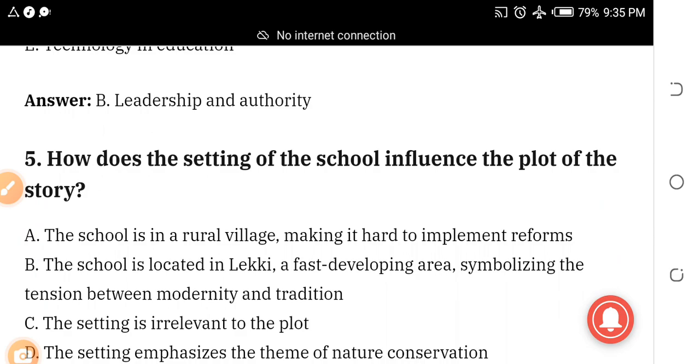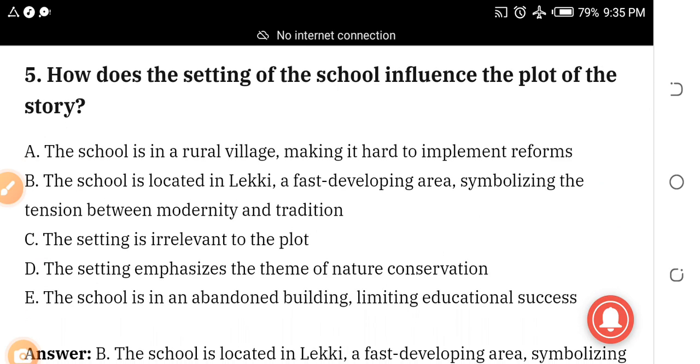Okay, number 5 question is, how does the setting of the school influence the plot of the story? Setting is location. How does the setting of the school influence the plot of the story? A, the school is in a rural village, making it hard to implement reforms.